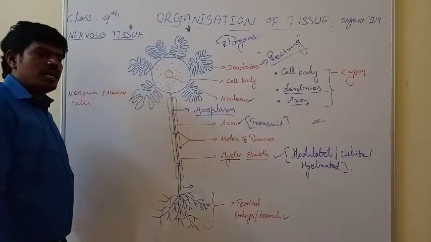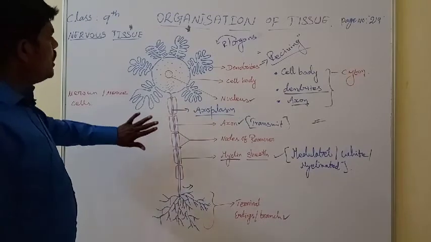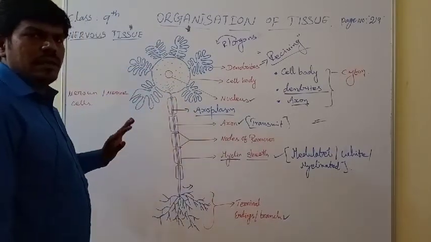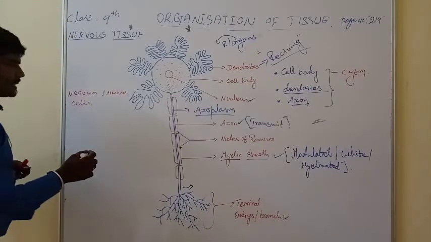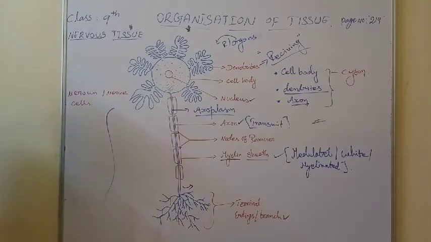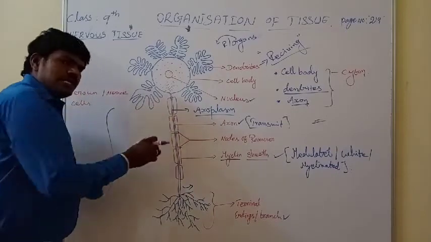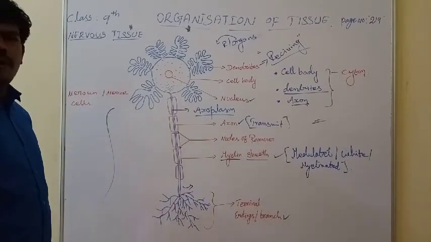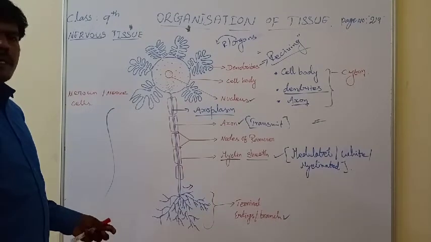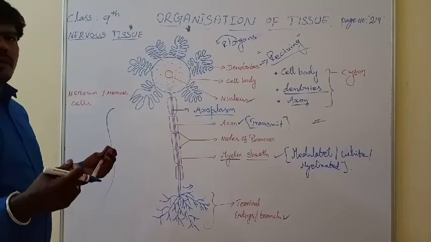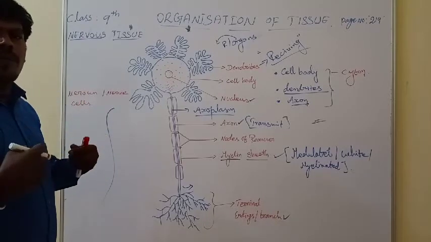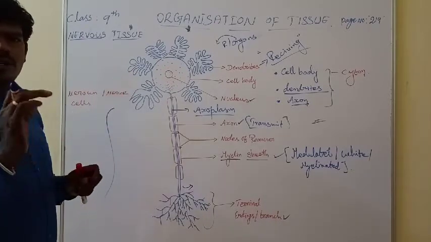That is neurotransmitter. See, actually, this is one single cell, a single nerve cell. Just imagine it like that. The nerve cell is the longest cell in our body. Longest cell means it doesn't have the maximum length, but compared to the other cells of our body, this nerve cell is a large one.